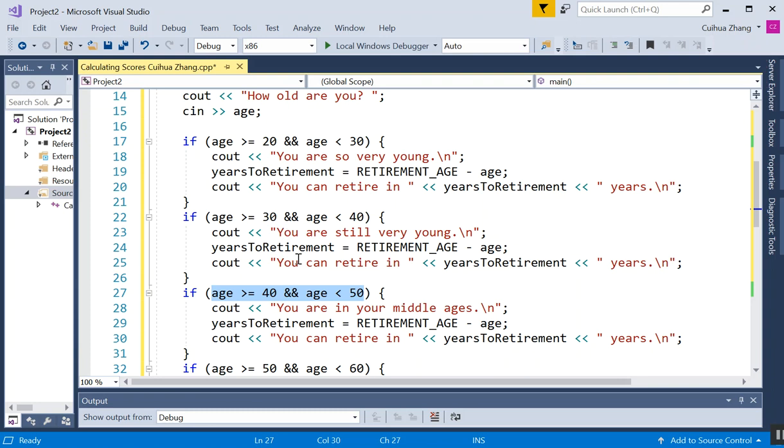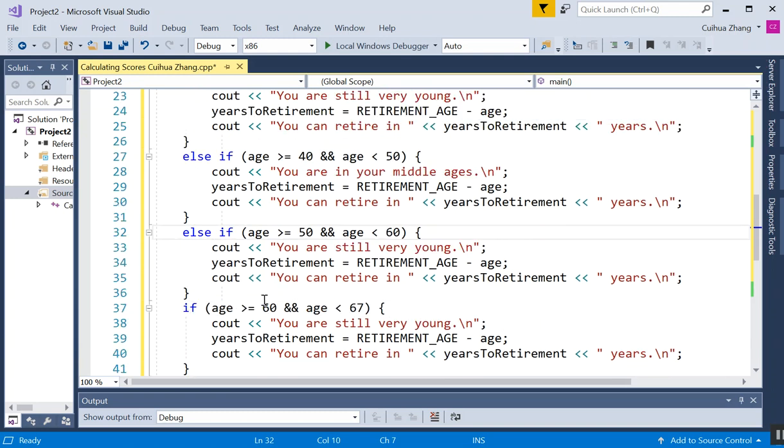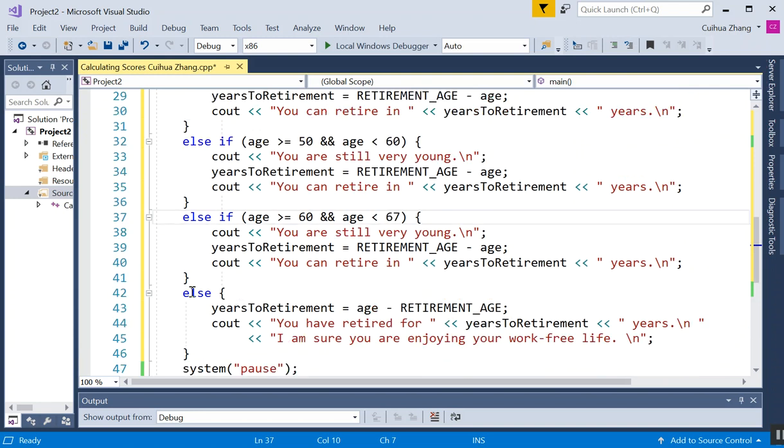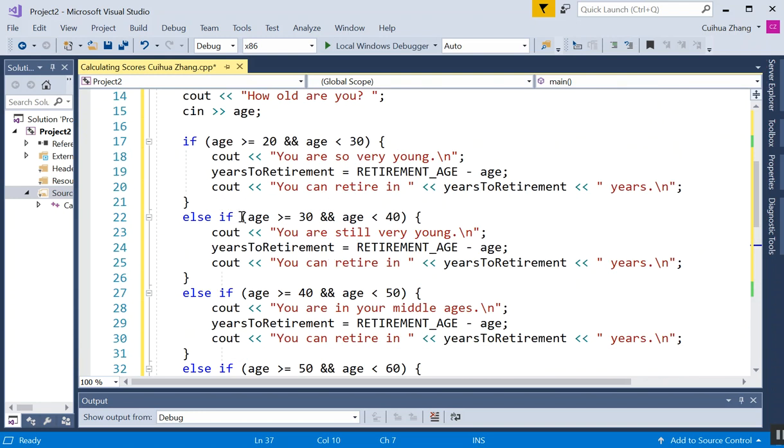That's a waste of CPU time. You do not want to do that. But if you put else here, instead of six independent if statements, it makes one big if-else statement. So if one condition is true, it will get out.